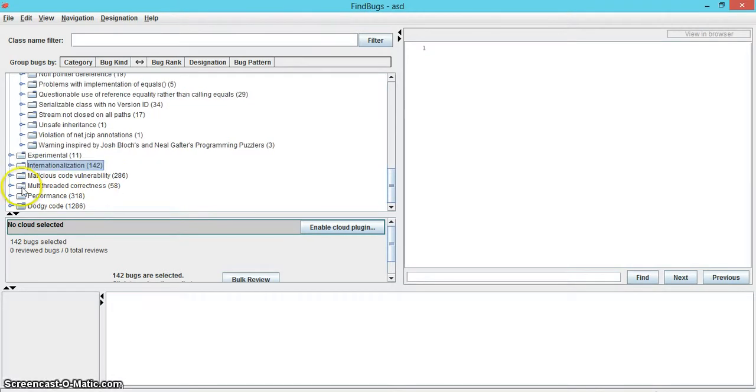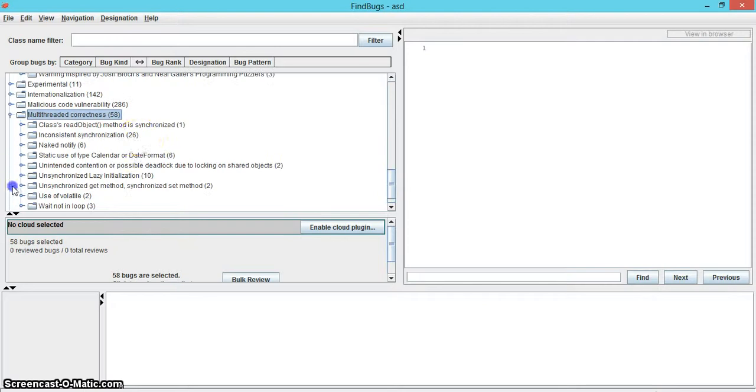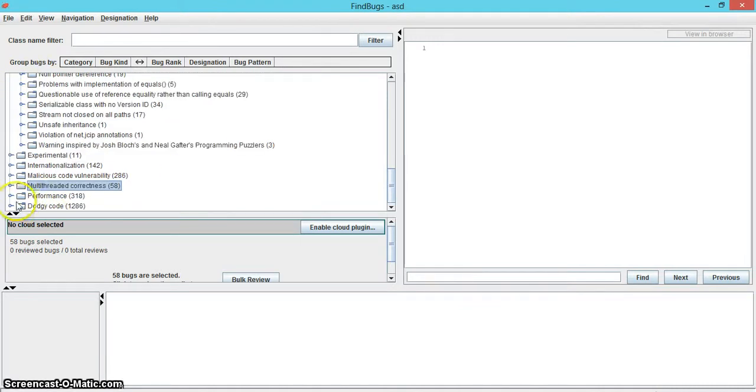The category multi-threaded correctness has 58 errors, 26 of which Feinbugs placed under the subcategory inconsistent synchronization, and 10 of which Feinbugs labeled unsynchronized lazy initialization. The category performance has 318 errors.